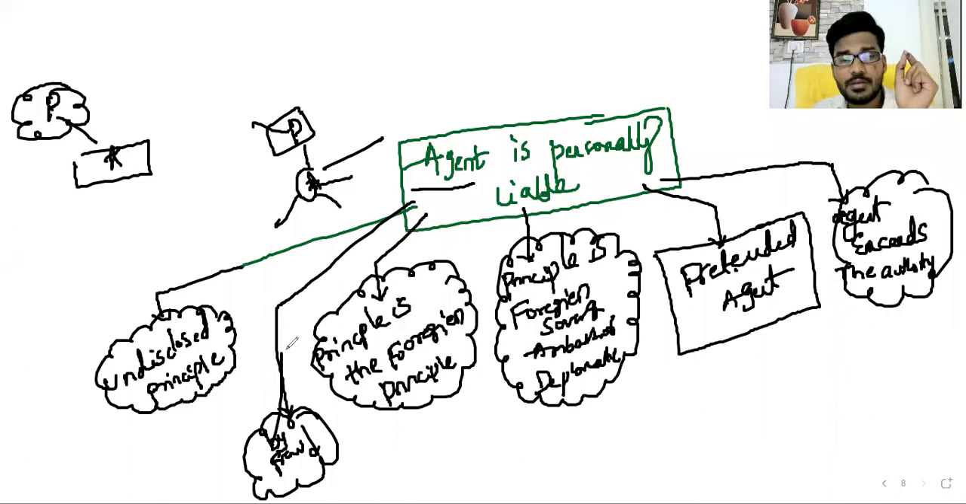These are the scenarios where the agent is personally liable: undisclosed principal, fraudulent situation, principal is a foreign principal, principal is a foreign sovereign, pretended agent situation, or you are exceeding your power and authority. This is the rights and duties of an agent when the agent is personally liable. The last concept in the contract of agency is termination of agency.